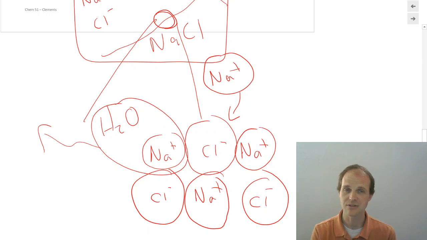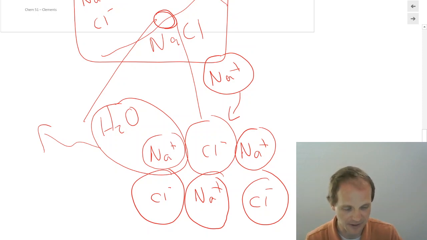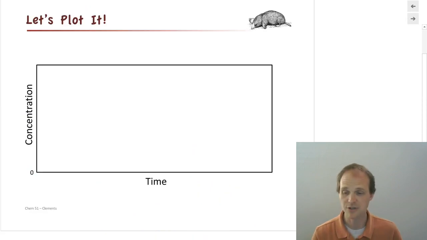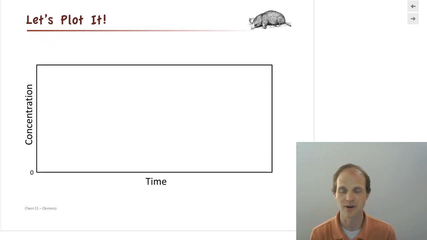But on a microscopic scale, things are still changing. Reactants are forming products, products are forming reactants, and so there actually is what we call a dynamic equilibrium. Most people think of equilibrium as static, but there's actually a dynamic equilibrium where things are constantly reacting with one another. So what we're going to do is plot that, because we love to plot things. It just gives a chemist joy to plot things.